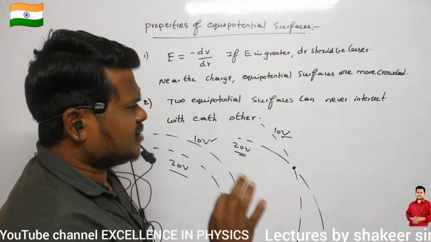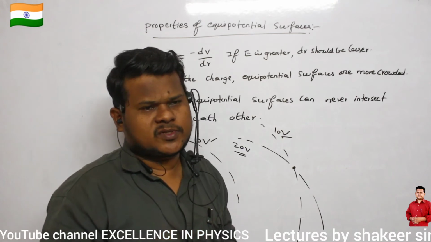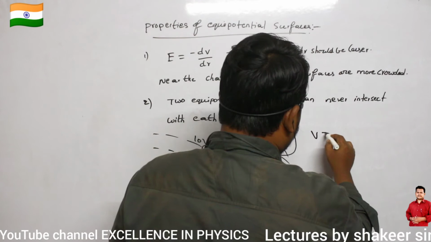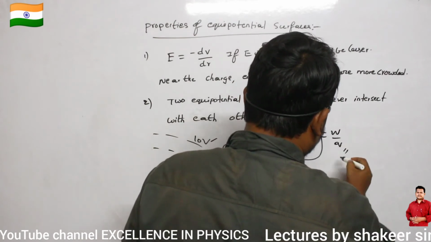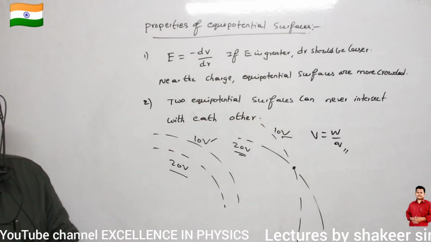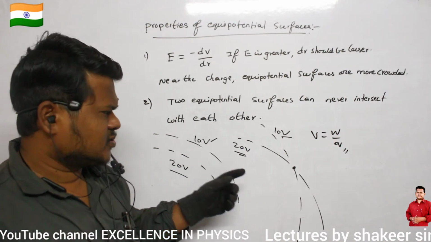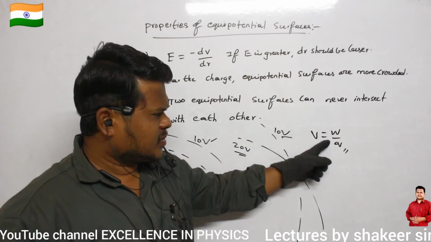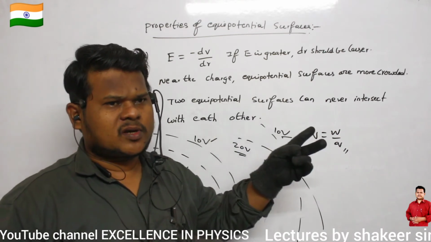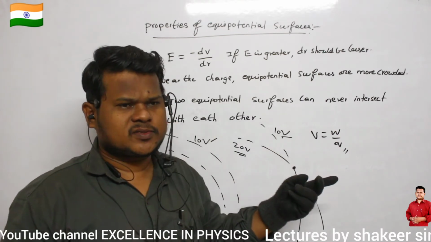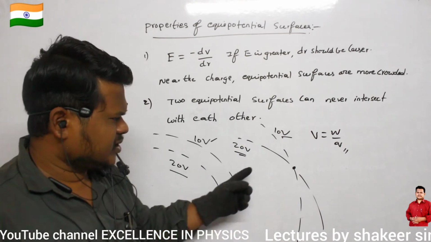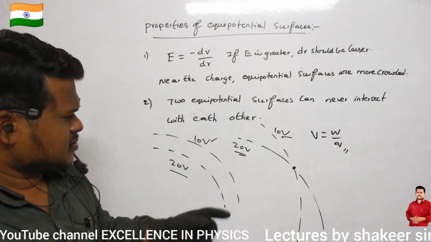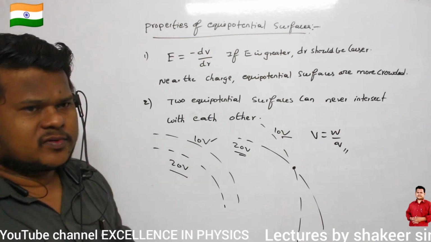At one point in an electric field, only one potential is possible, two potentials are not possible. What is meant by potential basically? Potential is nothing but work done per unit charge, no? To bring a unit point charge from infinity to this particular point, same amount of work will be done. Two works are not possible. So therefore two potentials are also not possible. So two equipotential surfaces can never cross with each other. Clear? So make a note of these two properties, then we will go for the third property.